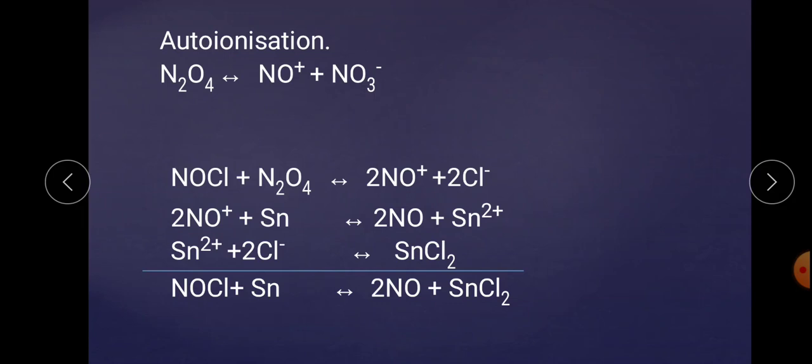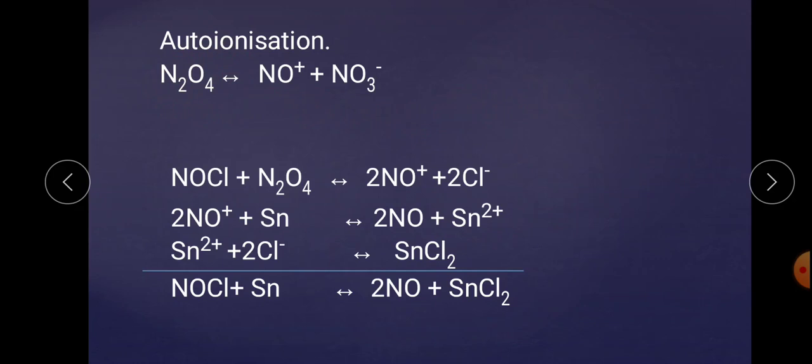Now the autoionization. Much of the chemistry in this solvent can be rationalized in terms of an autoionization equilibrium of this type. Autoionization means what? There are two words. Auto means self, ionization means the formation of ions. The N2O4 gets converted into NO positive and NO3 negative under equilibrium. Means this compound gets converted into these ions, and these ions backwardly get converted into N2O4 at every second. They are under equilibrium.